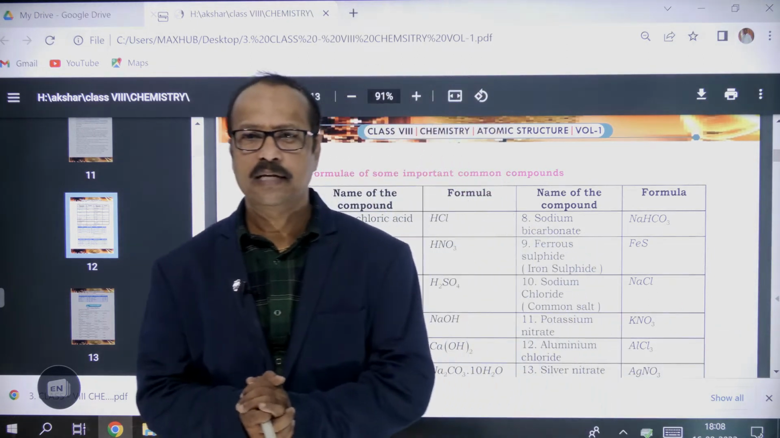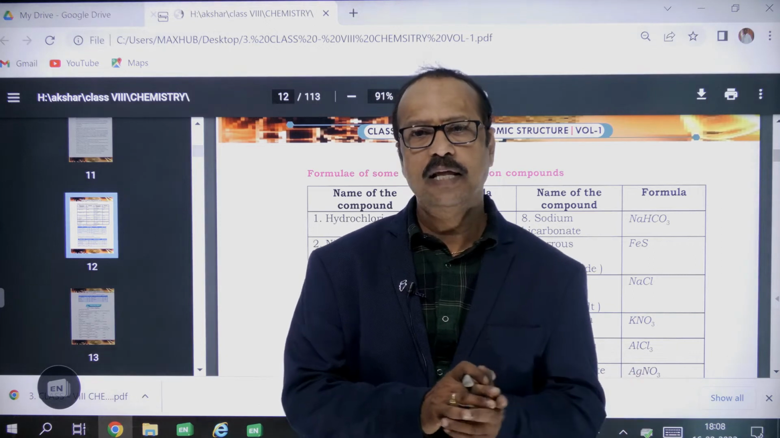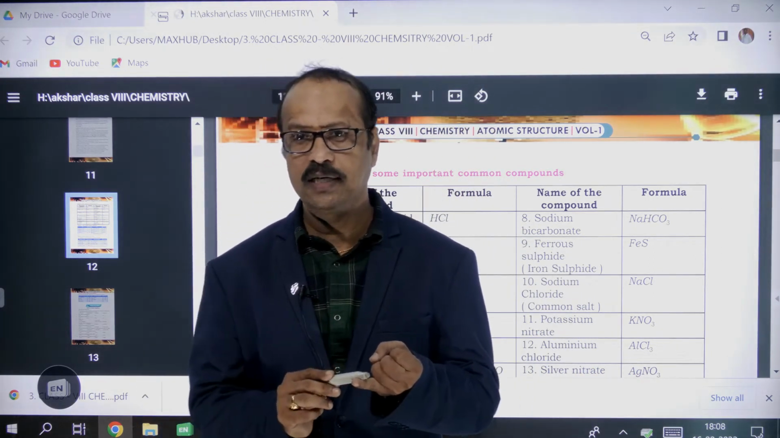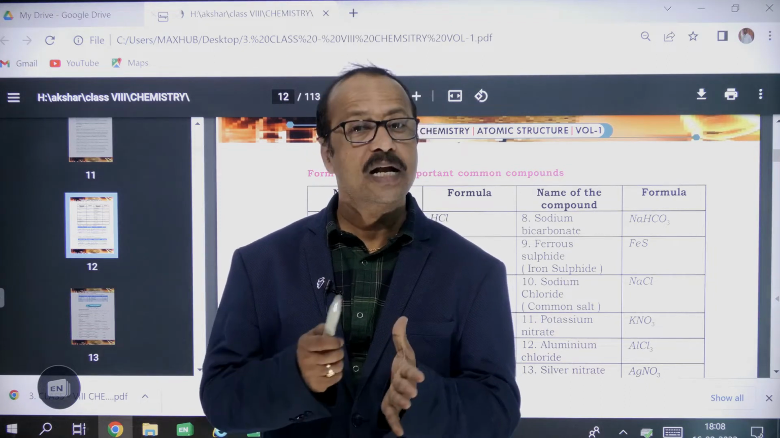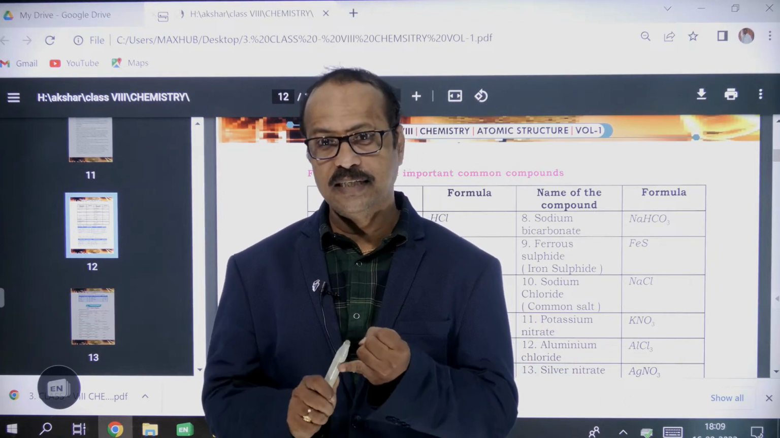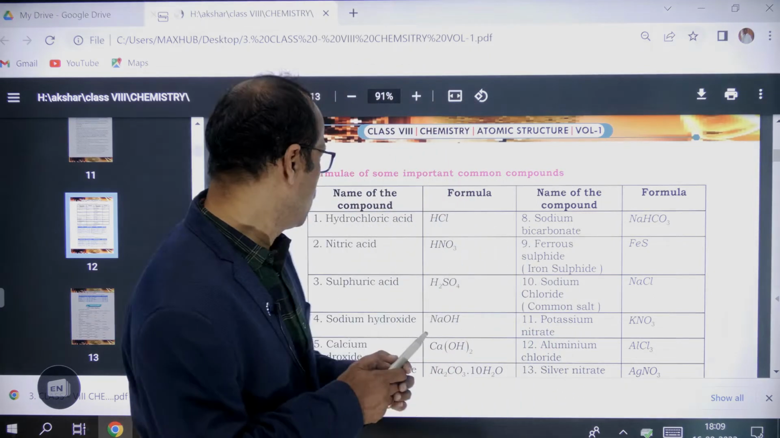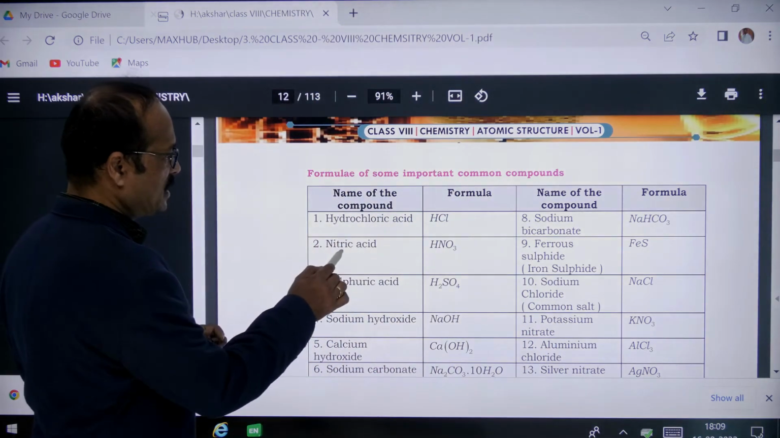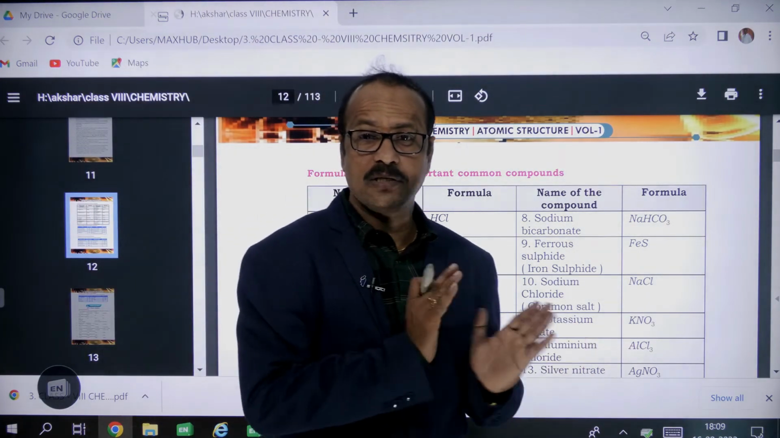So chemicals are mainly classified into three types called acids, bases, and salts. The important acids are hydrochloric acid, sulfuric acid, nitric acid, phosphoric acid, carbonic acid, acetic acid, which is also called vinegar. So here is the list of some acids like hydrochloric acid, nitric acid, sulfuric acid. These are the acids.